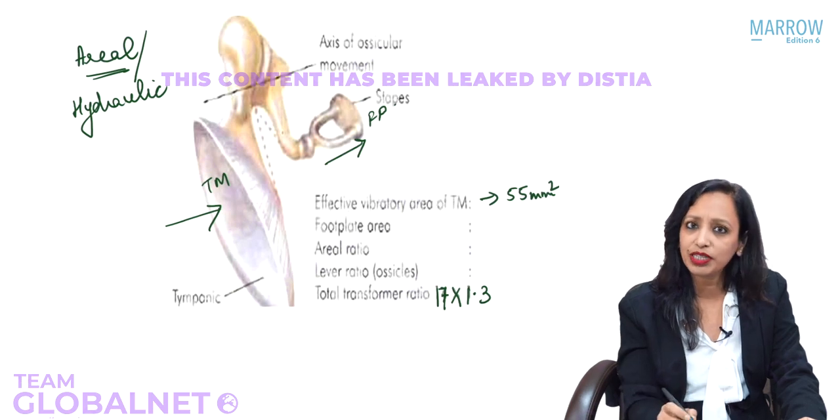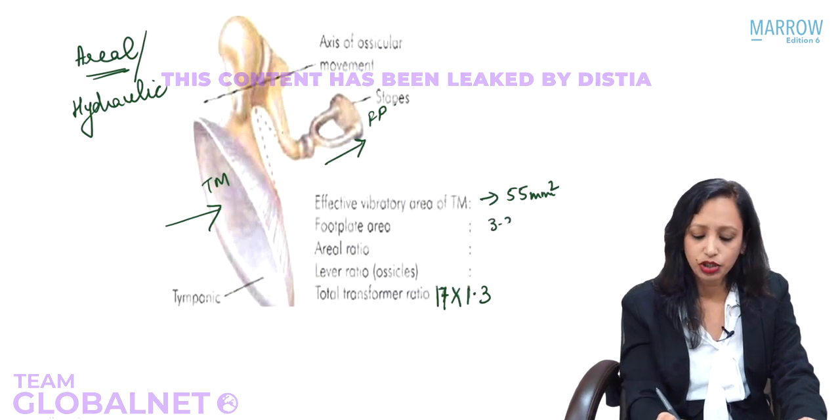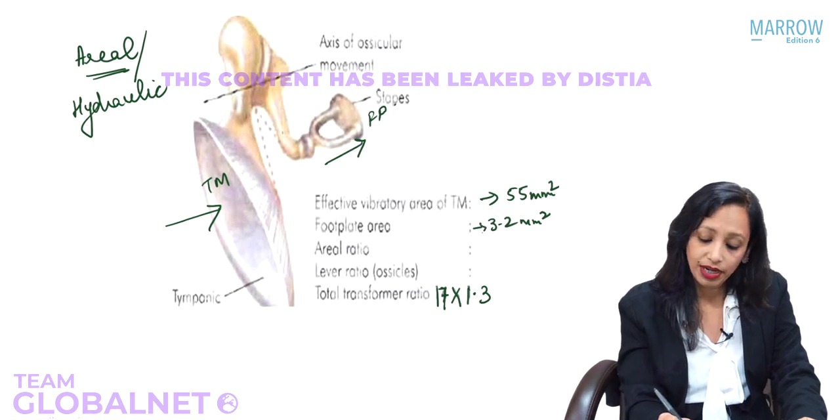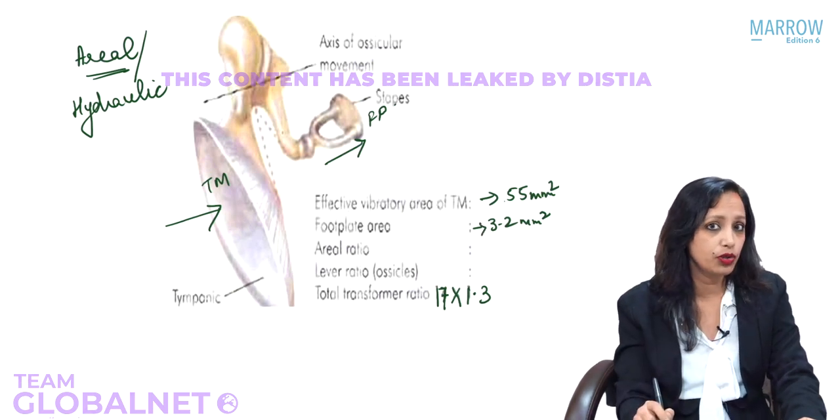And what is the footplate surface area? Footplate surface area is 3.2 millimeters. This 3.2 millimeters you need not remember, yes? But the 55 millimeters square, very important for you to remember.